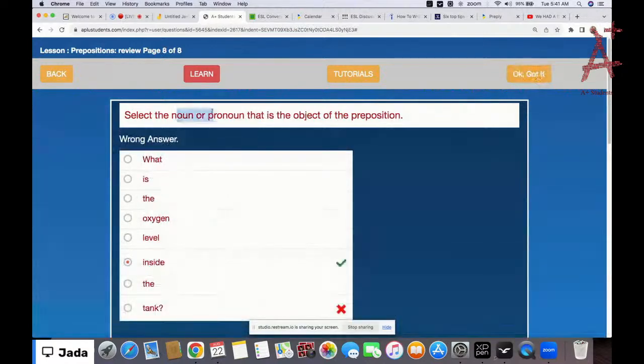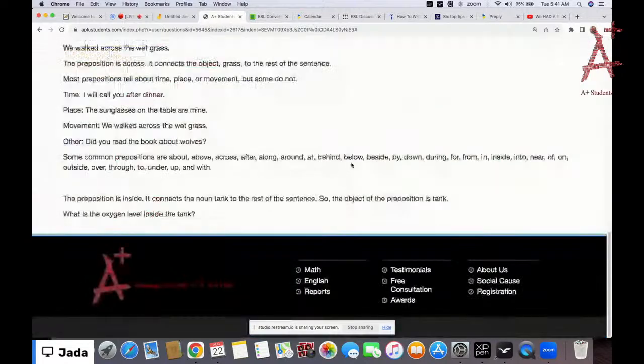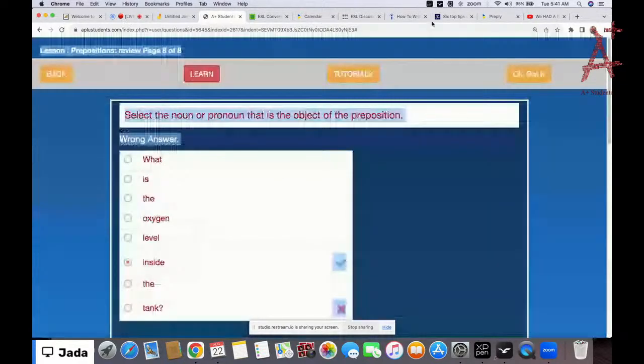The question says to select the noun or pronoun, but then we picked tank and it says inside. Inside is the preposition. Inside is the preposition. See it here. So I think that there's a problem with the question. Our pronoun is the tank, but we clicked on it and it's wrong. It says inside. So inside is a preposition, not the noun or pronoun. Okay. So yeah. All right, guys, that's basically everything for prepositions.